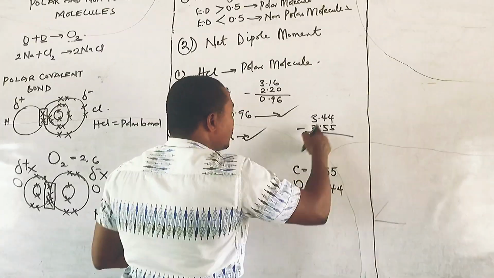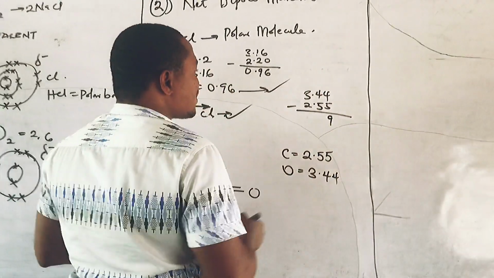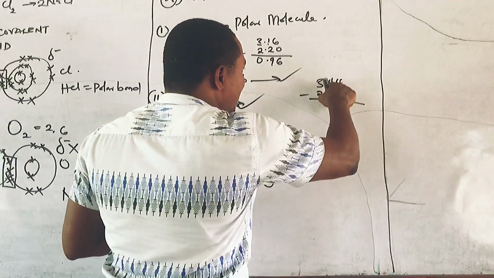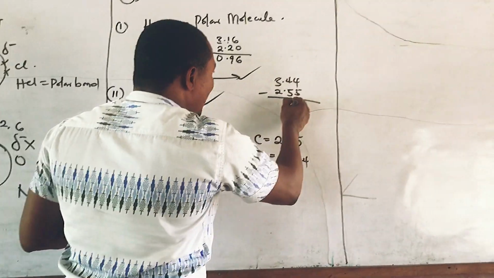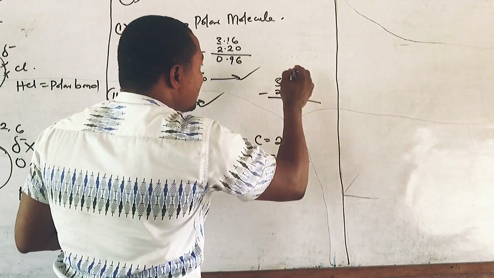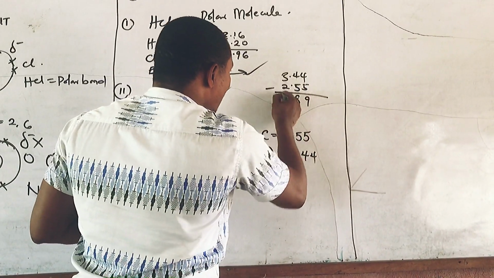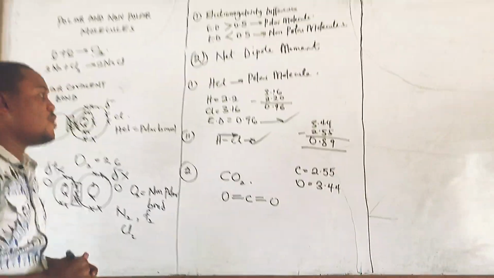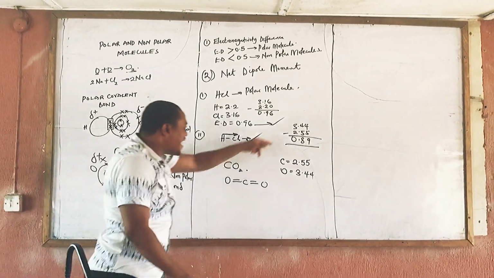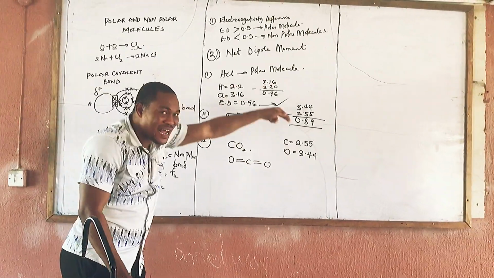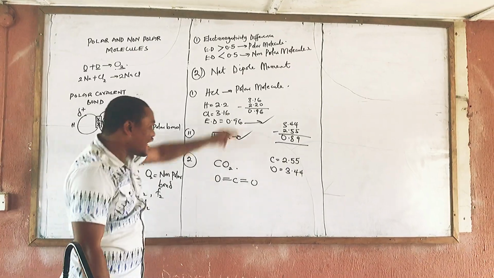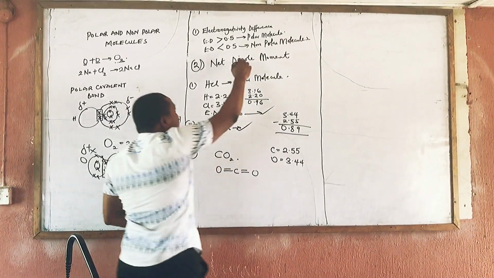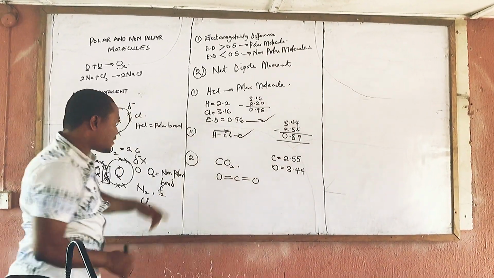I hope you are following. Here gives us 9. This one, 3, here will be giving us 8. Then we have 0.89. Can you see that now? We have 0.89, which is greater than the 0.5, meaning it has passed criteria 1.